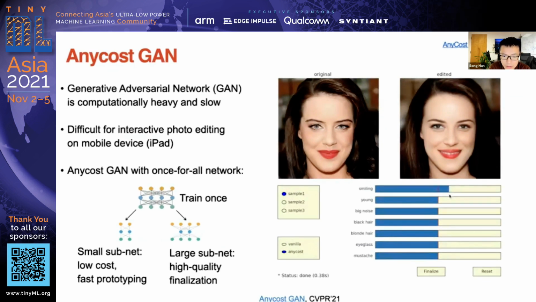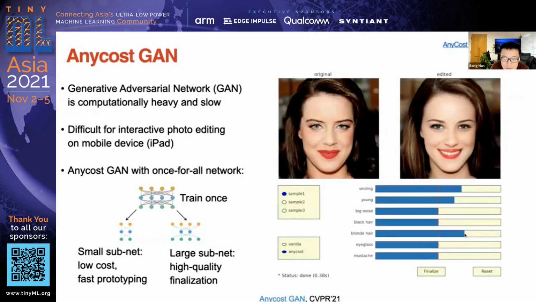We can make the lady smile even larger, and also we can make her look younger. Now it's taking a very short latency. This is running on a laptop, a 2019 MacBook. We can also change the hair color. Finally, we can click the finalize button to run the full network, which is taking longer, but getting better quality, and it needs to be run only once.